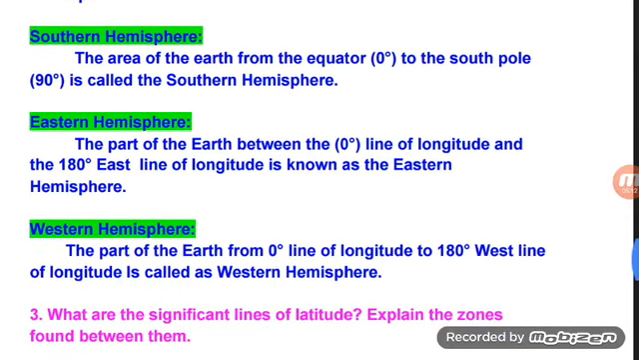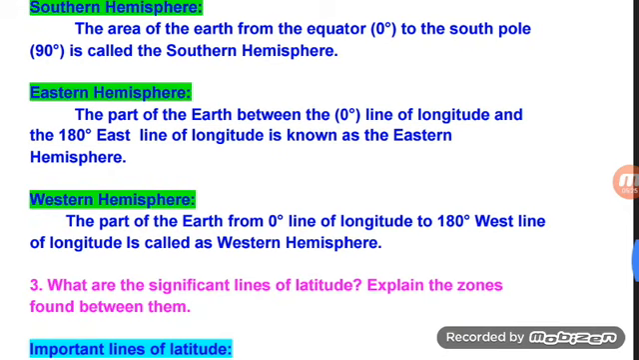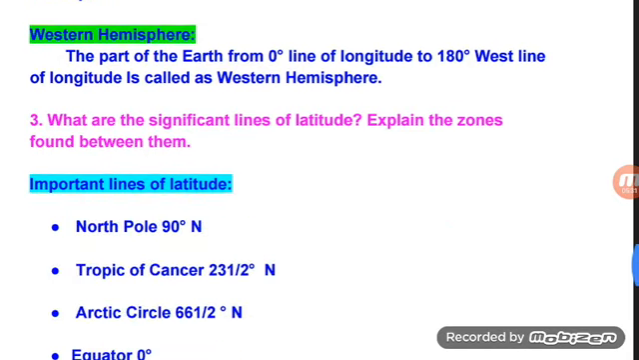Eastern Hemisphere. The path of the Earth between the 0 degree line of longitude and the 180 degree east line of longitude is known as the Eastern Hemisphere. Western Hemisphere. The path of the Earth from 0 degree line of longitude to 180 degree west line of longitude is called the Western Hemisphere.